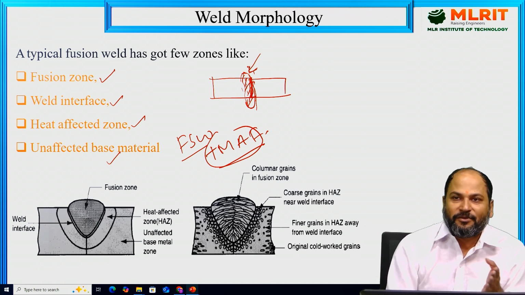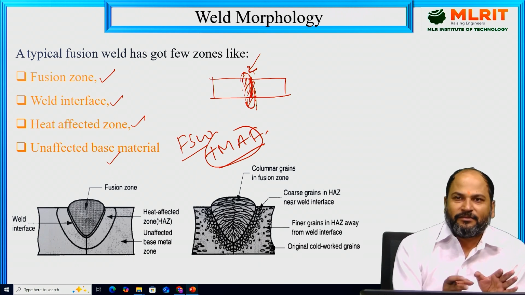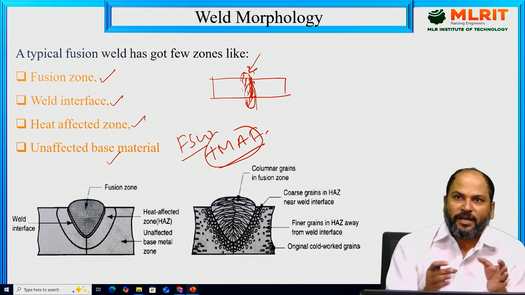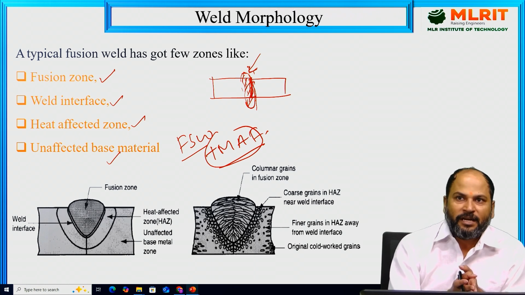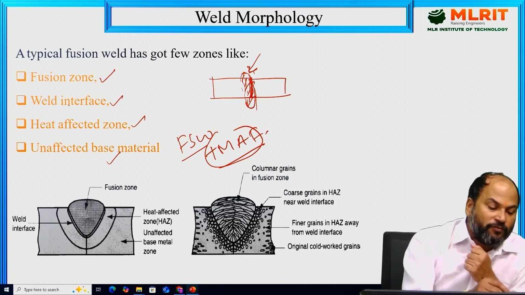So that is not there in most of the cases. This will be especially arc welding. Once we come to the syllabus, we'll see that most of the processes we have to study are actually based on arc welding. So in those kinds of processes, these four zones will be there.